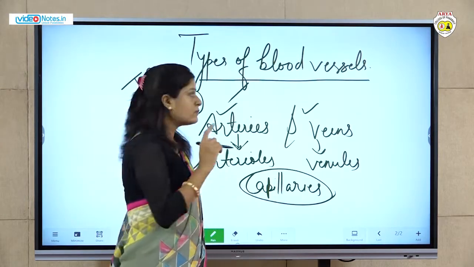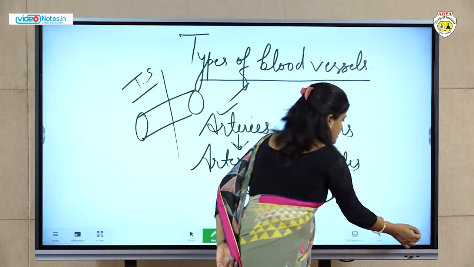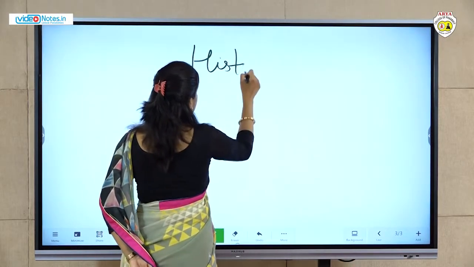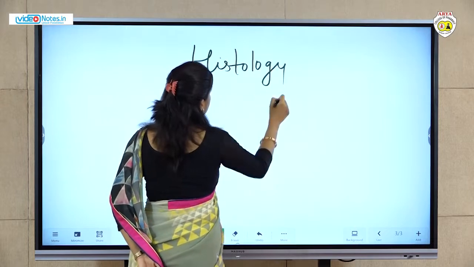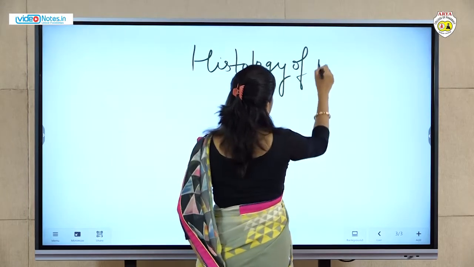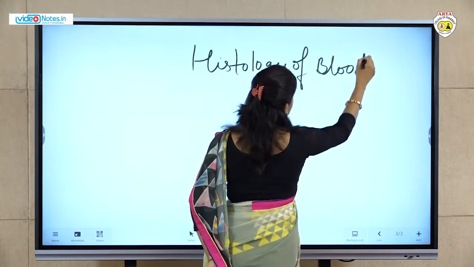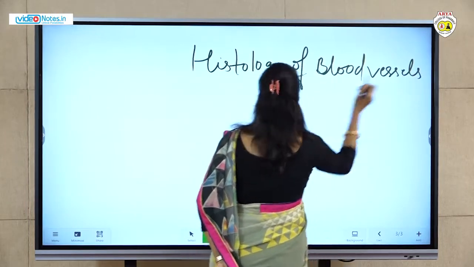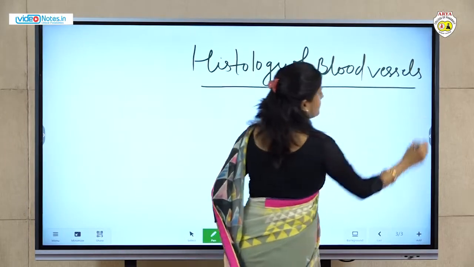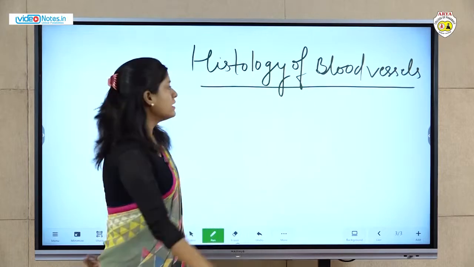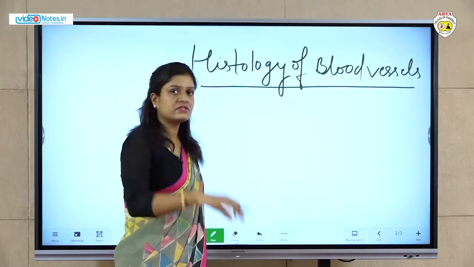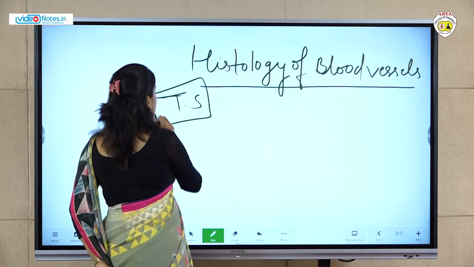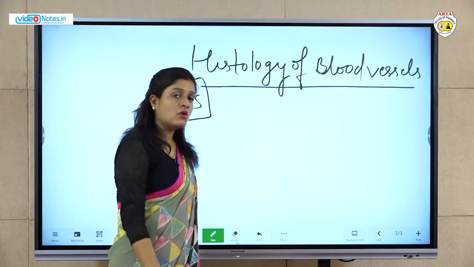So we are going to discuss the histology of blood vessels. Okay, so in histology we have to study the transverse section of blood vessel, TS. So in TS, or microscopically, how does the blood vessel look?